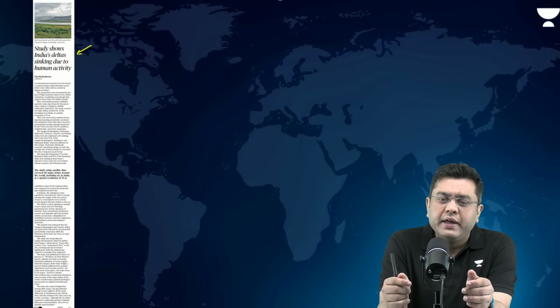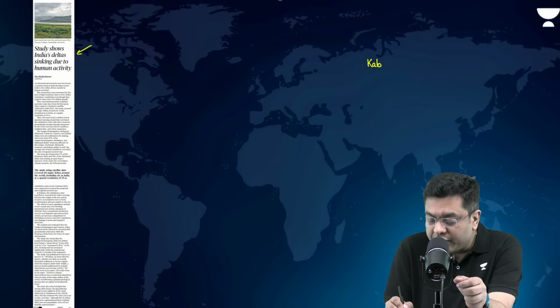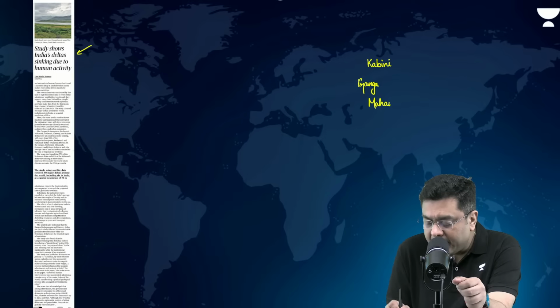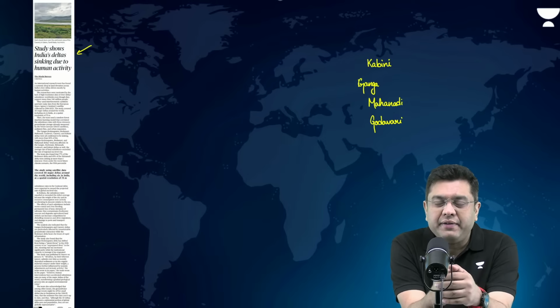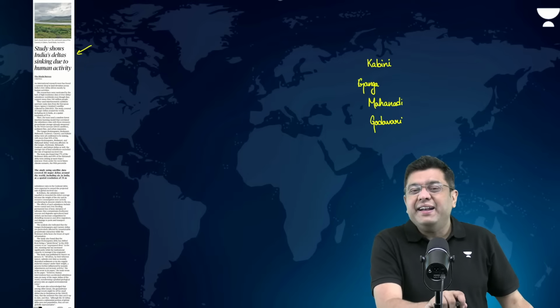Multiple satellite data has indicated that various deltaic regions of the country, from Kabini River, which is a tributary of River Kaveri, then Ganga-Brahmaputra, Ganga, Mahanadi, Godavari, in all these deltaic stretches, over a period of time, due to human activities, there has been some amount of sinking observed in the land areas.